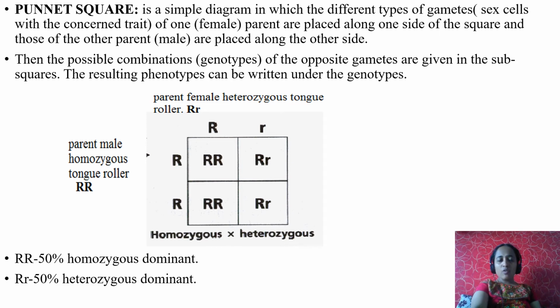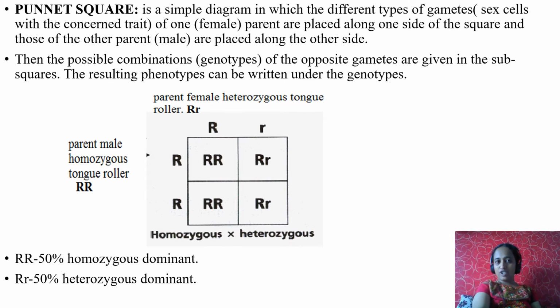So now multiply the both. Multiply first female parent with first male parent, capital R, capital R. I have written capital R in the first box. In the second box, on your right hand side, multiply capital R with small r. So capital R, small r.